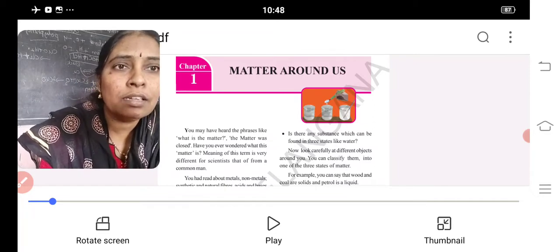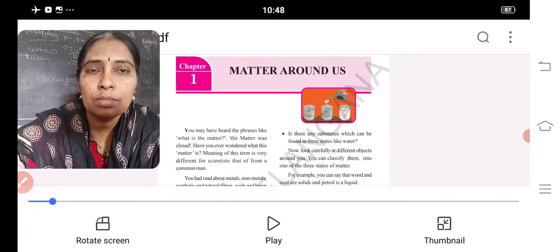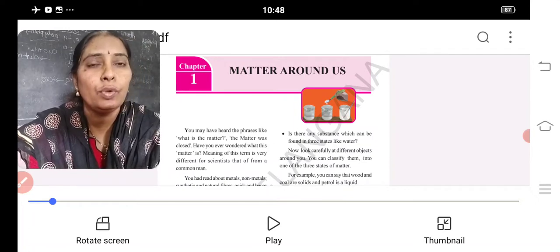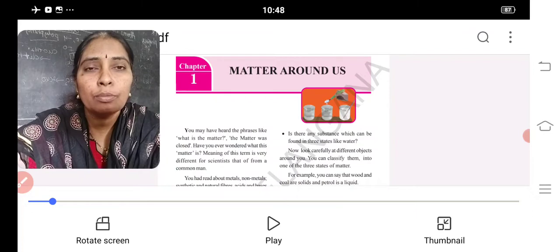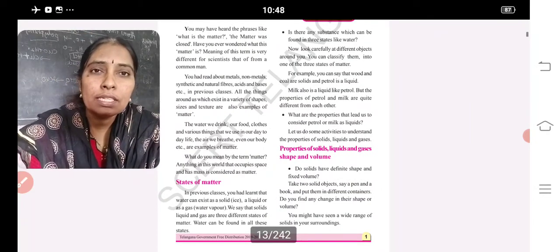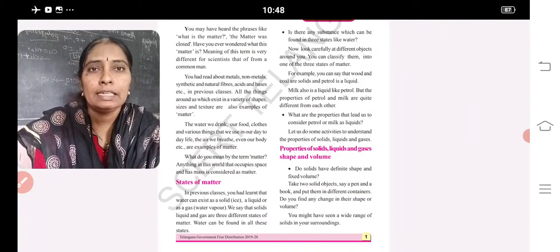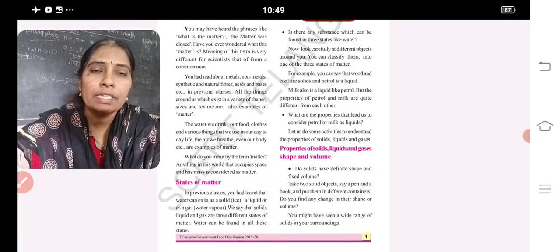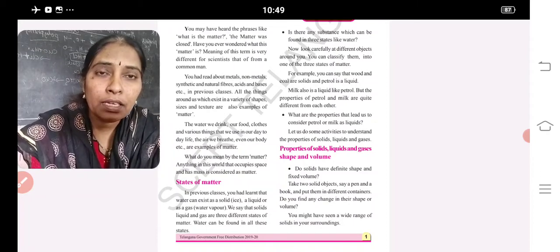What is our first lesson? Matter Around Us. What is matter? That which has mass and occupies space is said to be matter. Matter is broadly divided into two categories, that is solids and fluids. Fluids are nothing but those which flow from one point to another point, that is liquids and gases. And next, what are the states of matter? Solids, liquids and gases. How are the properties of solids, liquids and gases different? Why is there a change in their properties?